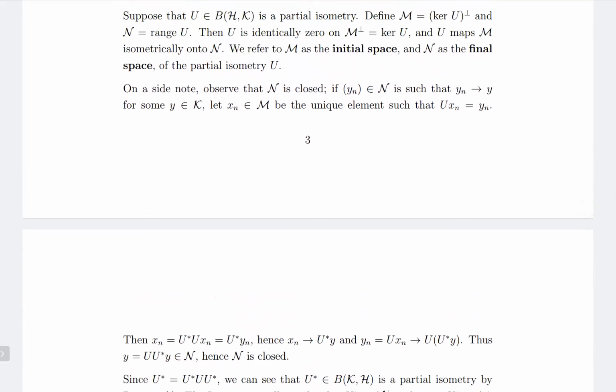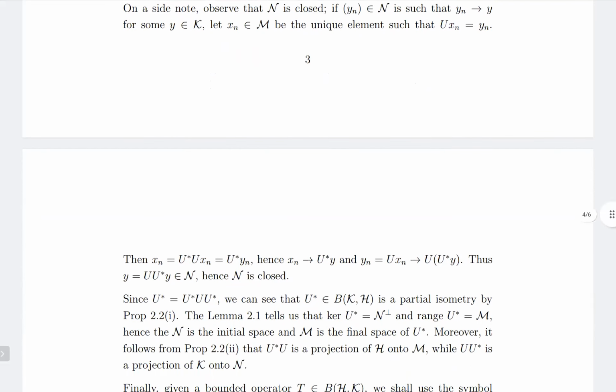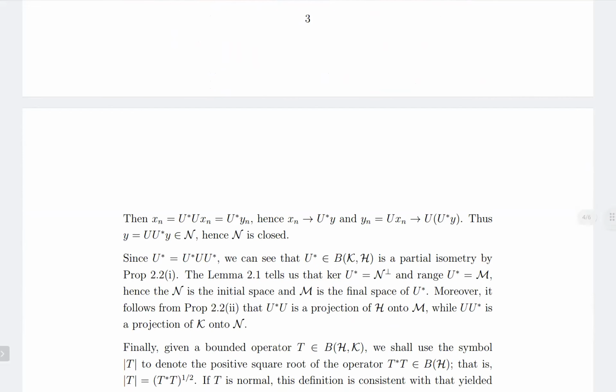It is just the range of a projection anyway. Range of U is the same as the range of U U star or something. Anyway, range of a projection, so it should be closed. So now U star. See, U is a partial isometry. In the same way U star is a partial isometry, and the range of U is the same as the range of U star. So that's also another proof.